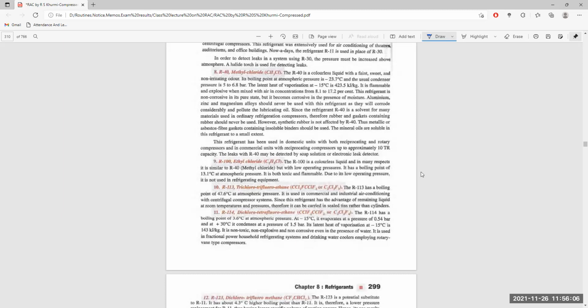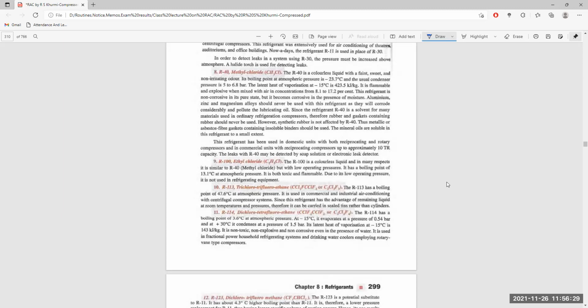R113, trichlorotrifluoroethane, CCl2FCClF2. The R113 has a boiling point of 47.6 degrees centigrade at atmospheric pressure.